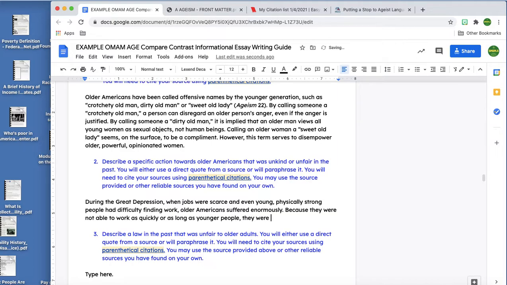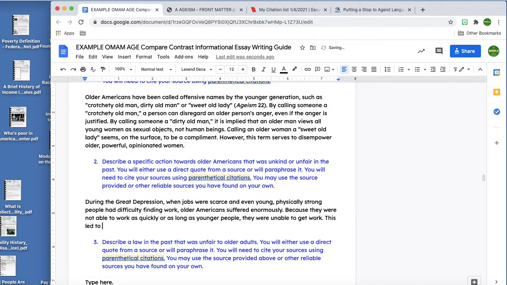They were unable to get work. This led to terrible poverty, homelessness, and food scarcity. Oh, food shortages.